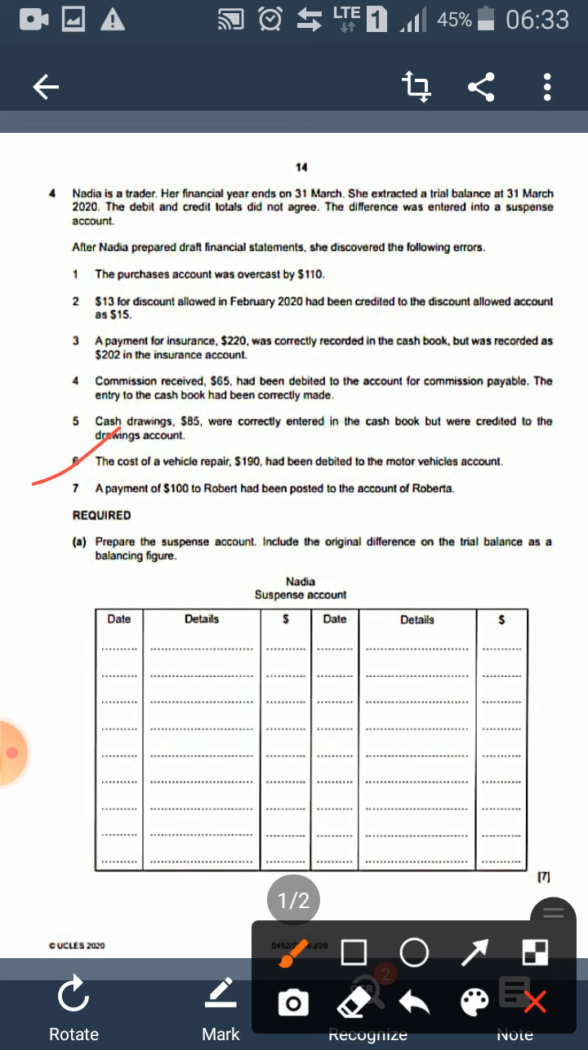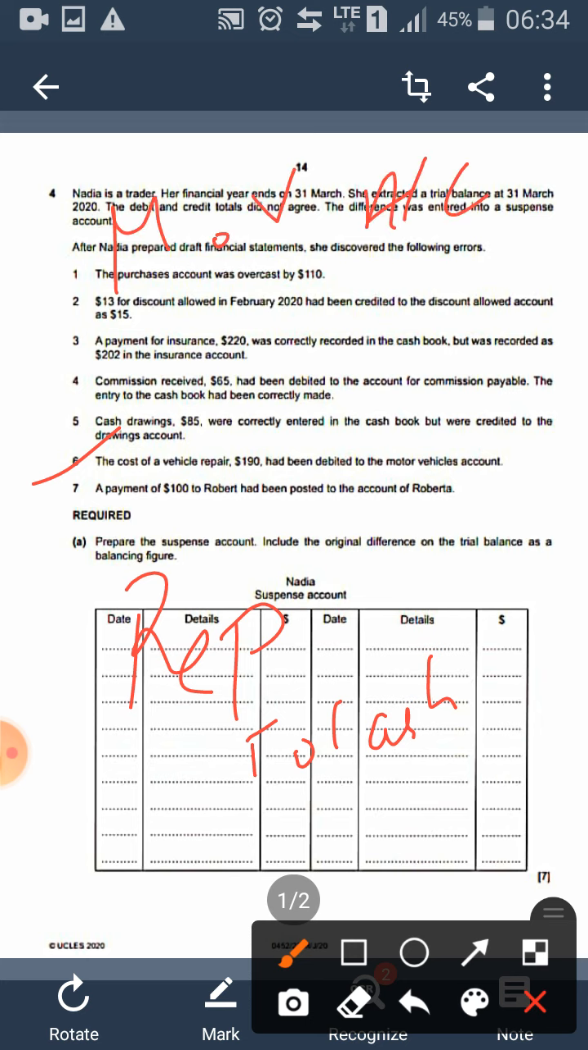And next one, number 6, the cost of vehicle repair is 190, has been debited to the motor vehicles account. So normally the entry for repairs is repairs account debit to cash or whatever, because repairs is an expense, but by mistake it has been debited to the motor vehicle account to cash. So this is wrong.